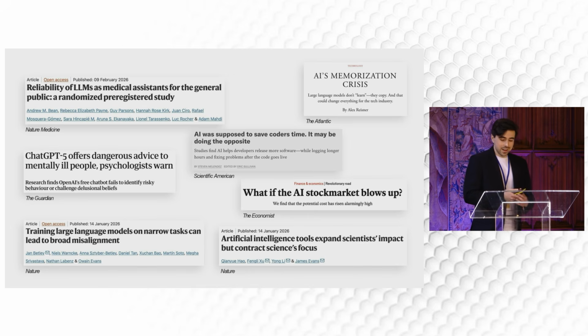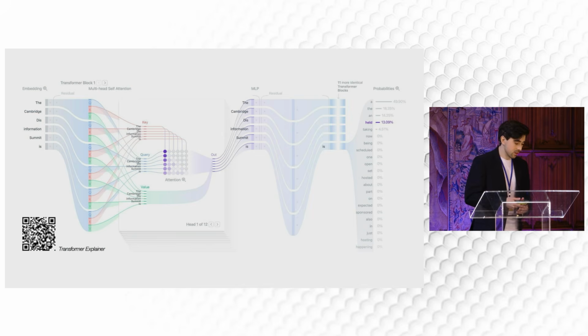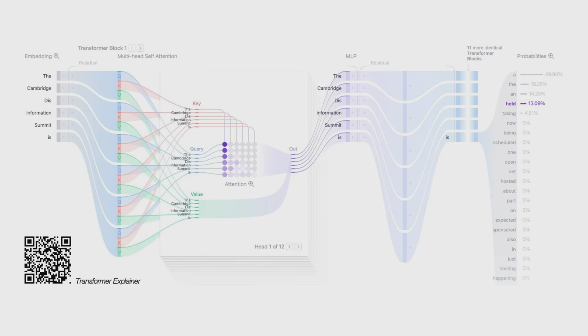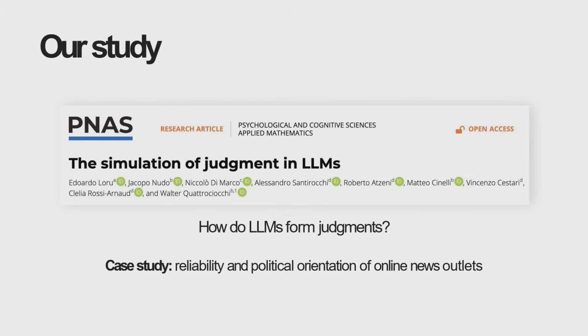I think we should remember what these LLMs are actually doing. What they're doing is taking a sequence of tokens, and after a series of multiplications, they're finding the most plausible candidate. They are not designed for complex tasks. They're designed to generate plausible text. And so that's where our study comes in.